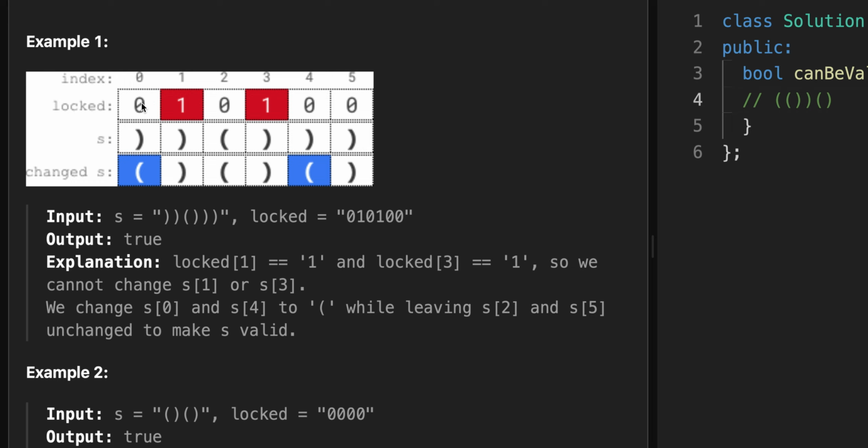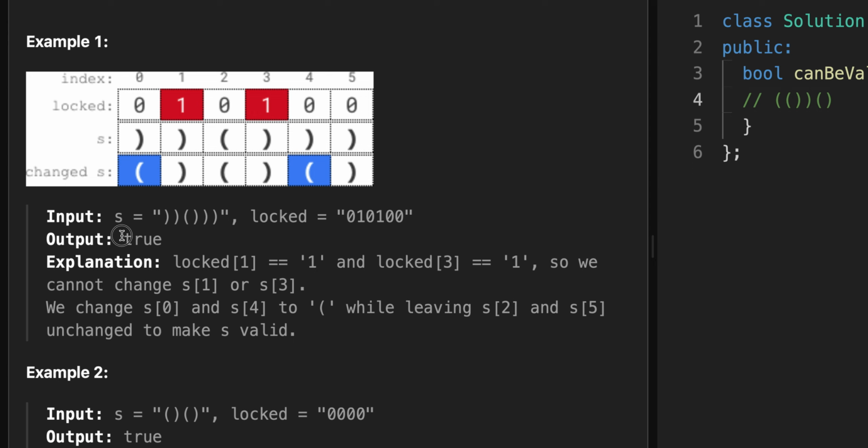Moving on to index 2 and 3 of s, we have an open and closed parenthesis, and those are already valid. Looking at index 4, again, we have a closed parenthesis, but nothing prior that would match it. And looking at index 5, we also have a closed parenthesis, with nothing prior that would match it. However, index 4 of locked indicates it is unlocked, so we can change it if we would like, and we do want to. So we can change it from a closed to an open. In that case, these last two parentheses after the modification would become valid.